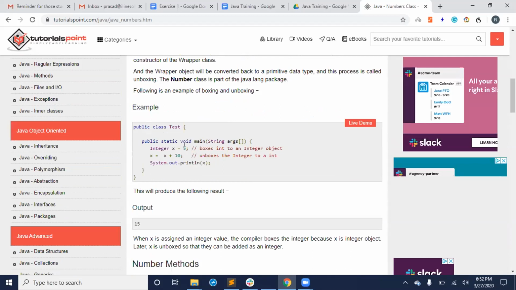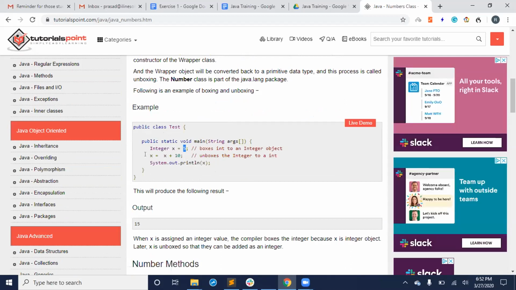So this int in Java is a primitive data type. When you assign it like this, where x is an object of type Integer, 5 becomes an Integer within x, meaning x has an Integer value of primitive type 5. Now, when you do additions like x equal to x plus 10, additions are for primitive data types. See the confusion here. At that time, Java converts from your Integer type to primitive int type.